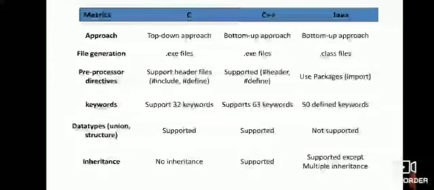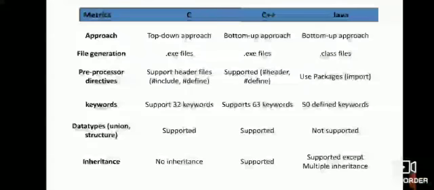In file generation, the extension of C files is .exe. C++ is .exe and Java is .class files. Next metric is preprocessor directives. In C language, it supports header files, #include and #define. C++ supports #include and #define. Java uses packages, that is import.